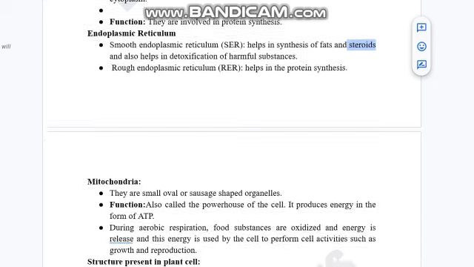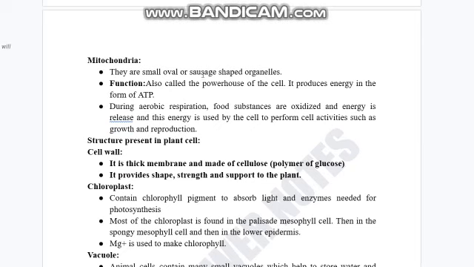Now we're going to talk about the mitochondria. It is oval or sausage shaped.